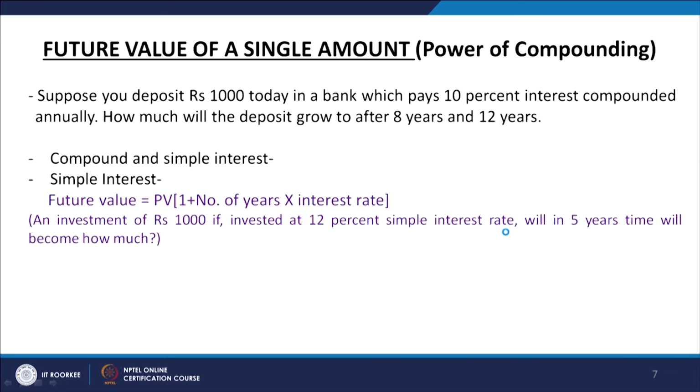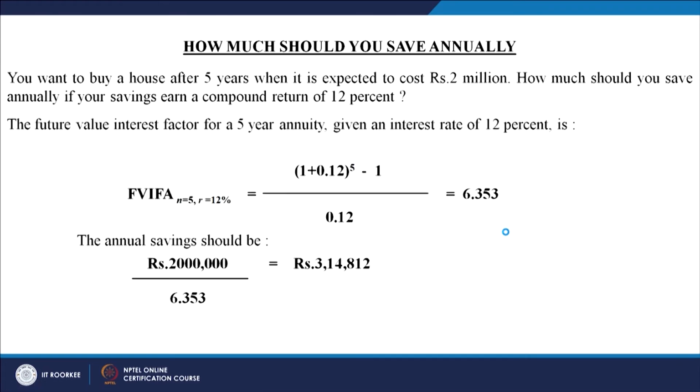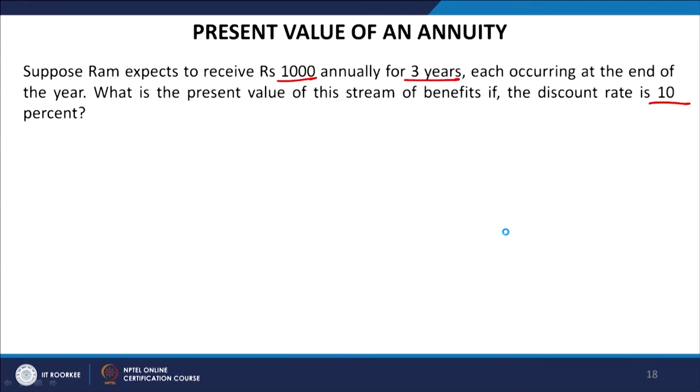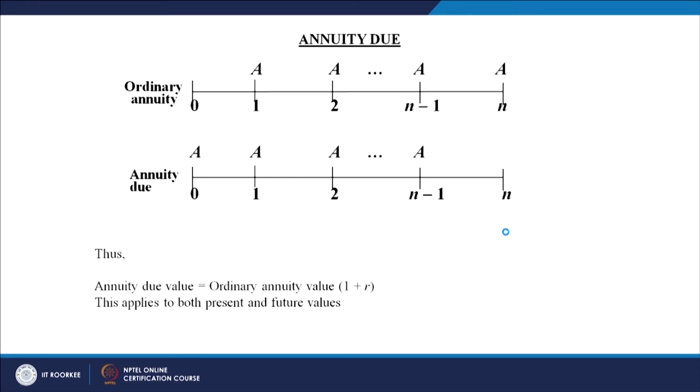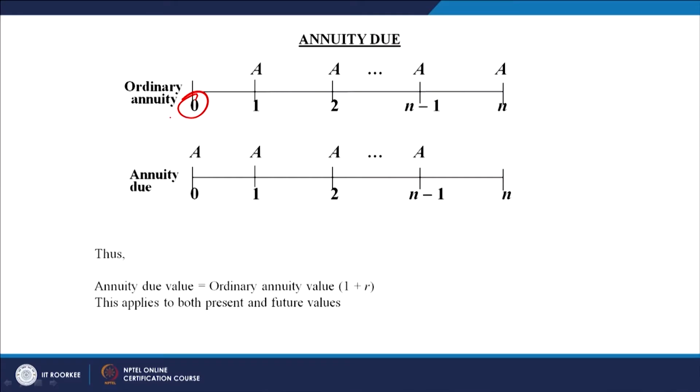Now I am going to talk about the timelines in terms of the annuity due. What is the difference between the ordinary annuity and the annuity due? We can understand with the help of this timeline again. Ordinary annuity is the one where cash flows occur at the end of the period, at the end of the annuity period, or normally 1 year. We also normally assume that whenever any investment is made, it is made in the 0 period. This is the 0 period. During this period we make the investment, and this is a period of cash outflows, not inflows.